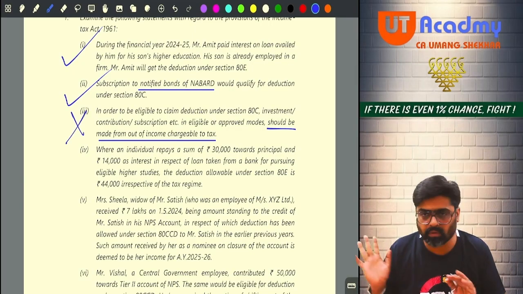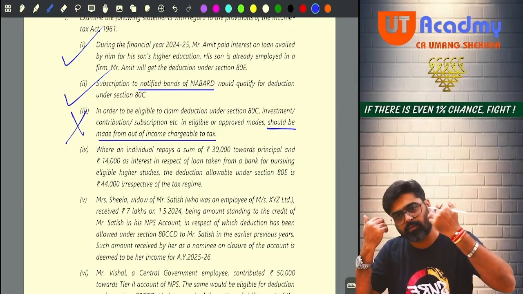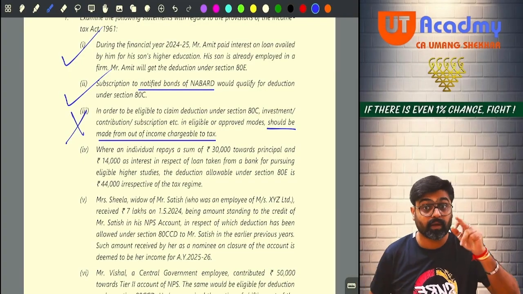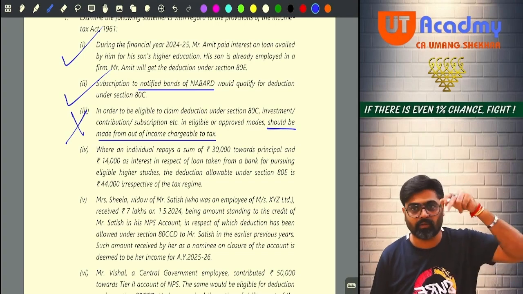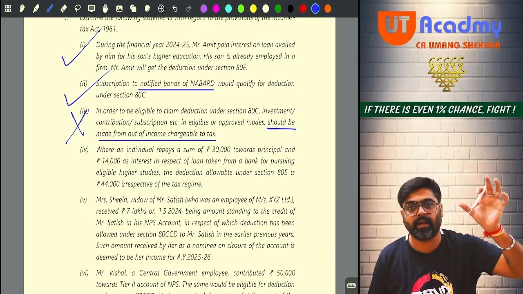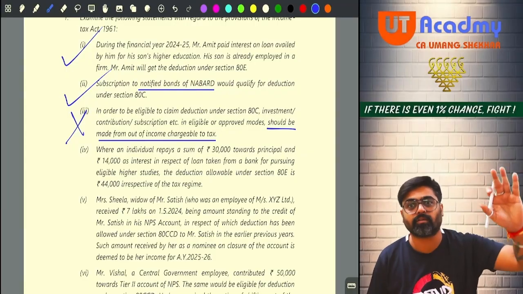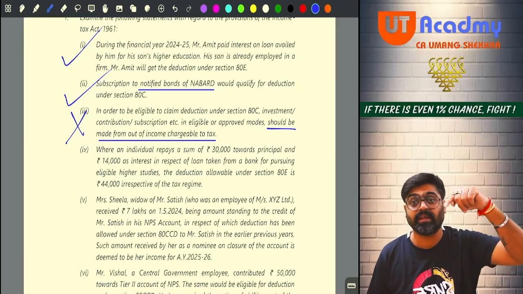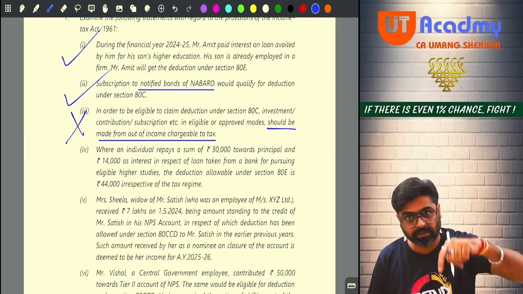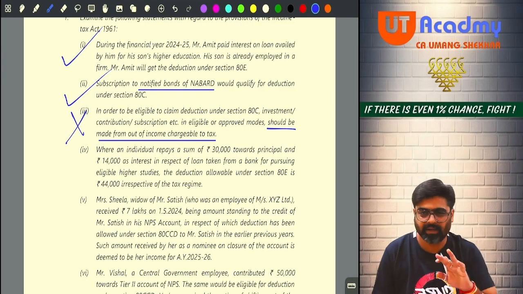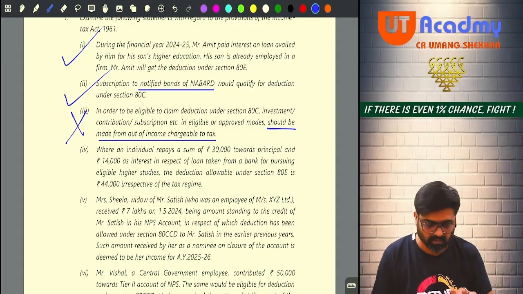This statement is wrong. For 80C it can be made from any income, whether taxable income, exempt income, any income. But for 80D and 80CCC, it was required that the contribution or the payments must be made out of taxable income only. Contribution to LIC's pension fund or any other approved insurance company must be made only out of taxable income. Yes or no? For 80C it was not required, so the statement is wrong.